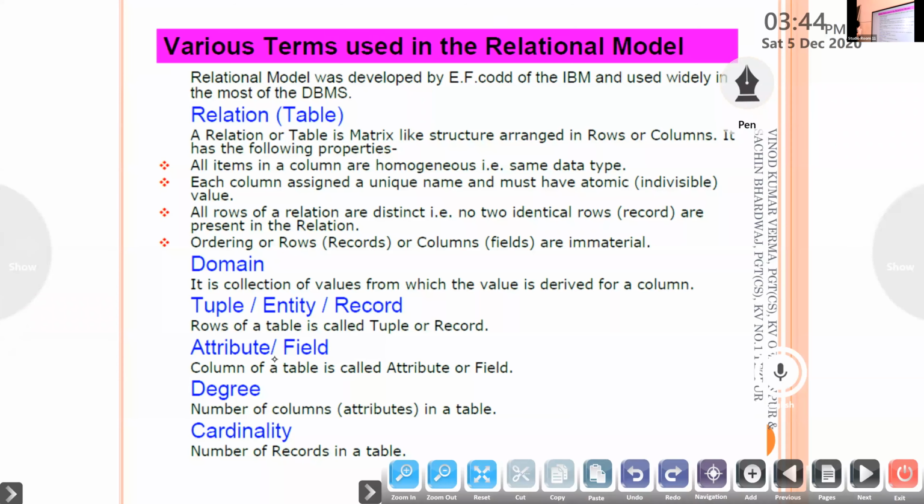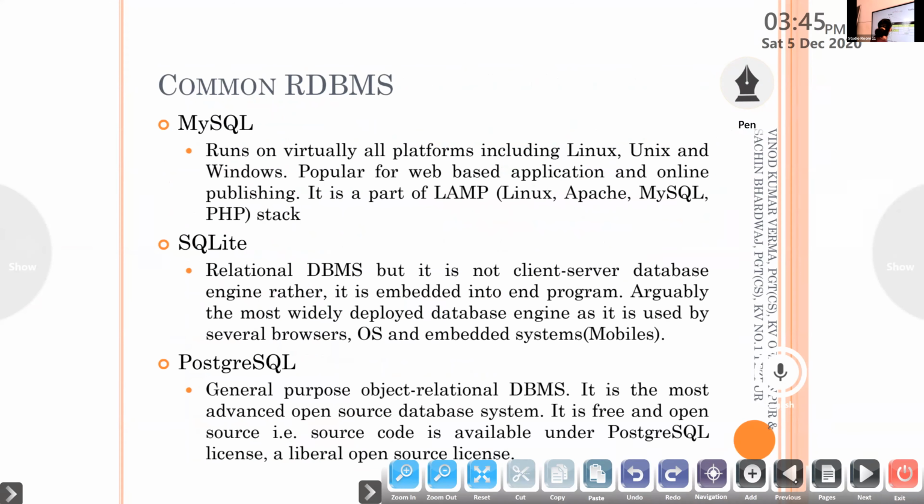So we have seen already a relation. A relation is another name of table, isn't it? That is our domain. Now let it be there, I will explain to you. This also I have explained to you. Tuple. What is a tuple? What is an attribute? Now degree, cardinality. One sure question for your examination is what is degree? A table will be given and you have to say what is the degree and what is the cardinality.